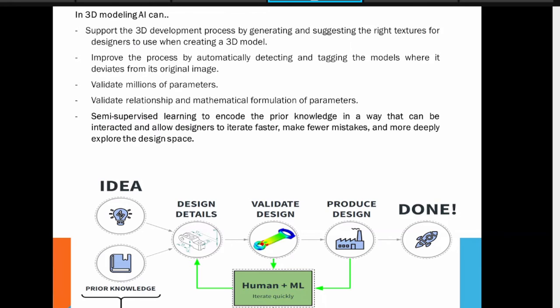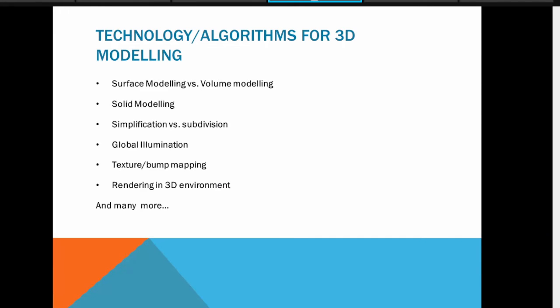Yeah, so now let's just review some algorithms, how algorithms or technology is used in 3D modeling. And in between, I will also tell you how the AI is useful to refine those models. Okay, so the basic 3D modelings are, as we are talking about 3D, even if it is a 3D model, that may be just a hollow surface model or that may be a volume model.